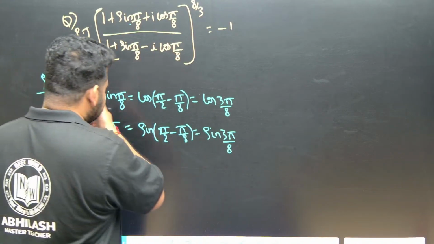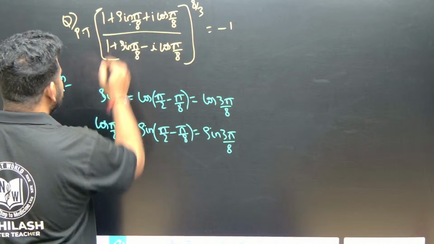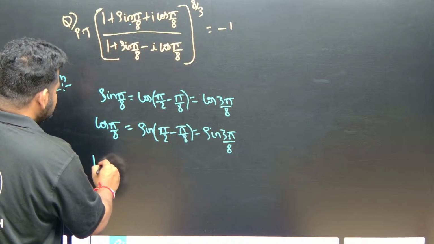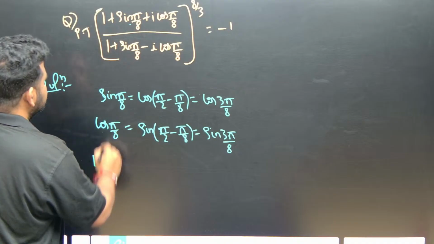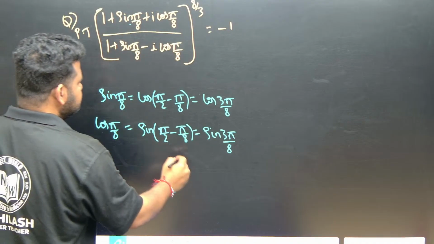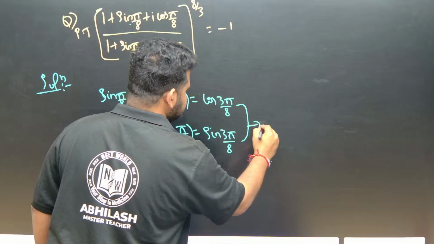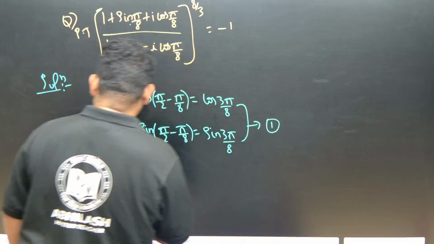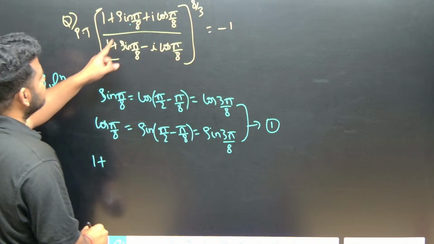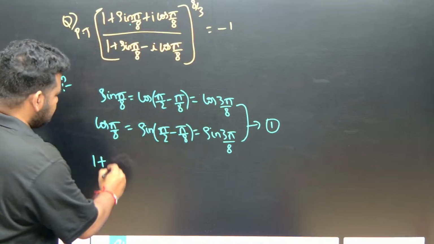Okay, so this will become what? This will become 1 plus, let us take this as equation 1. 1 plus sin pi by 8, instead of sin pi by 8, what can I write? Cos 3 pi by 8.